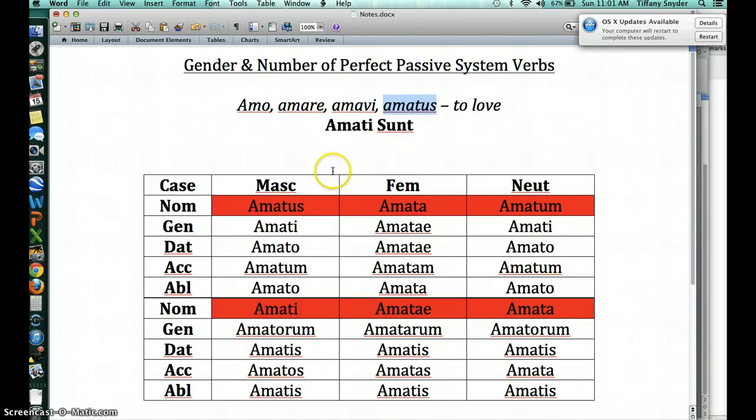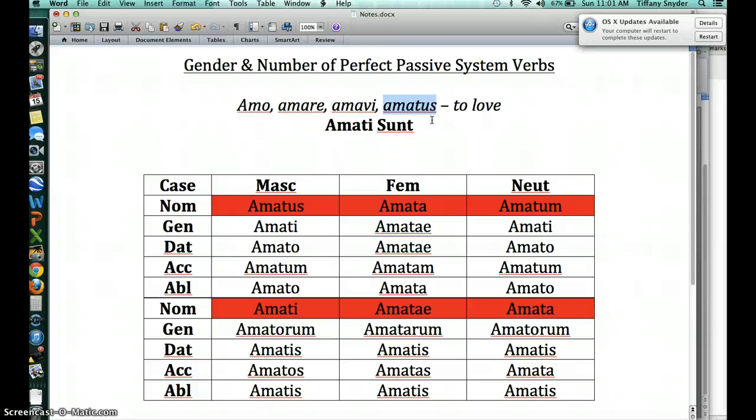So you'll notice this chart does have the amat- stem on it, but these endings, us, e, o, um, orum, is, os, is, i, ae, arum, is, as, is, e, o, orum, is, a, is, these are all your normal adjective endings. So this fourth principal part is part of a verb, but it's functioning as an adjective in terms of the grammar.